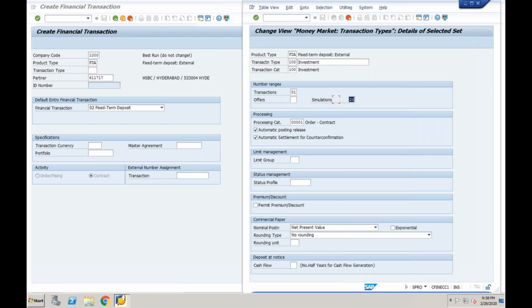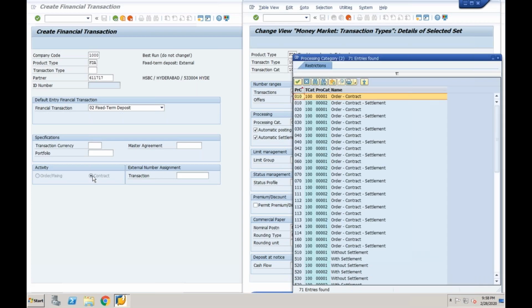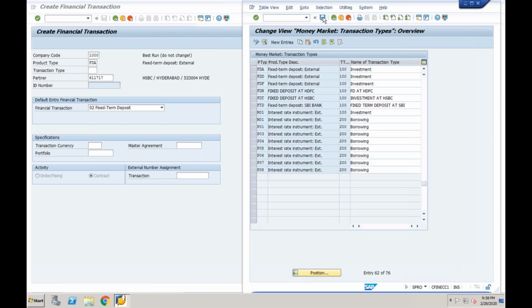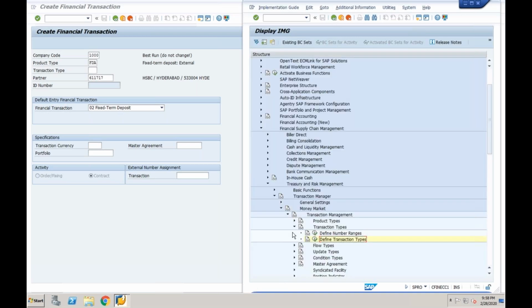Let's leave this offer simulation. Processing category: what I want to update in the front-end application. I want to update with order and contract. Here you can see order, contract. You can create anything. Without settlement, automatic posting on release, automatic settlement on counter confirmation. Click enter, save it. This is called transaction types. It tells about the nature of investment.